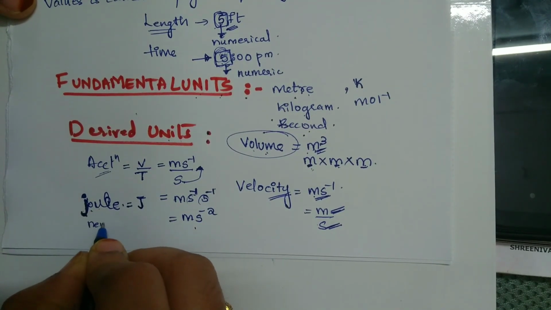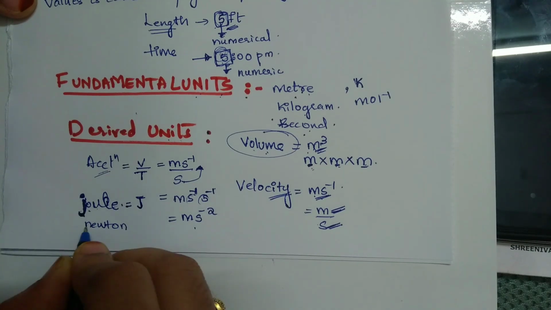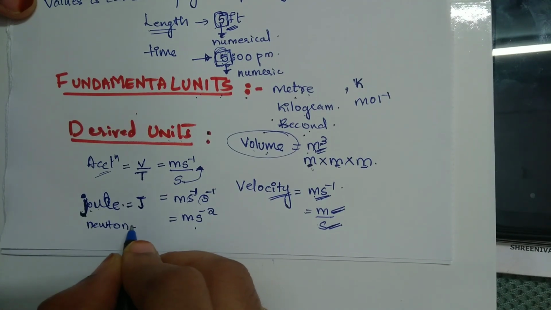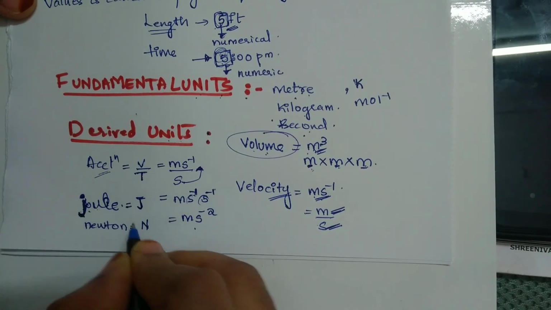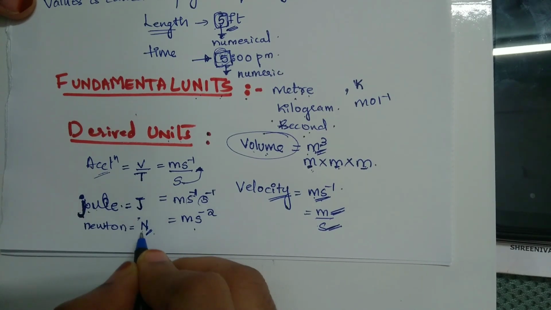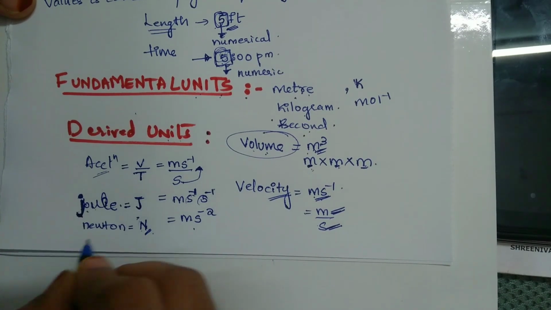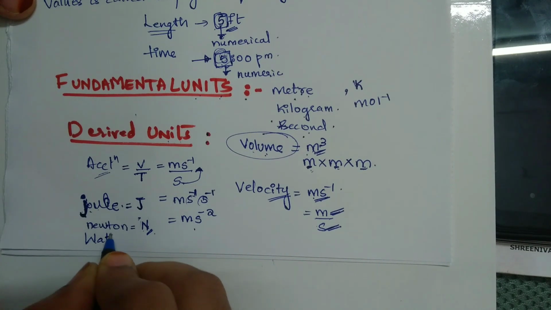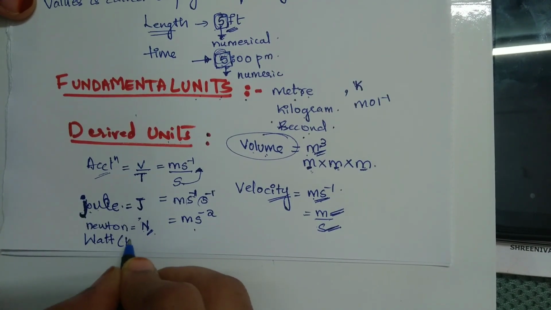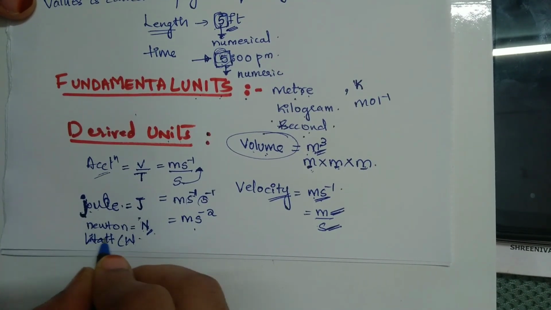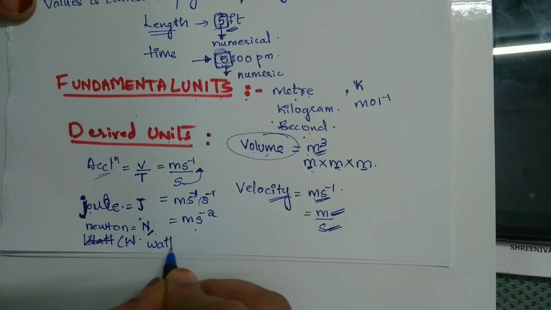You write it as newton with a small n at the beginning, and when you write the unit symbol individually, you write a capital N. Similarly watt is W, so the name is written with a small w.